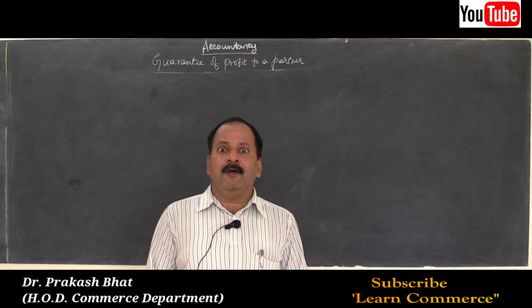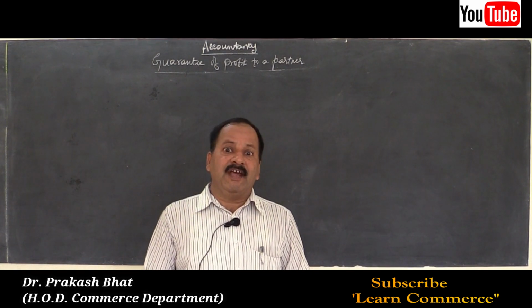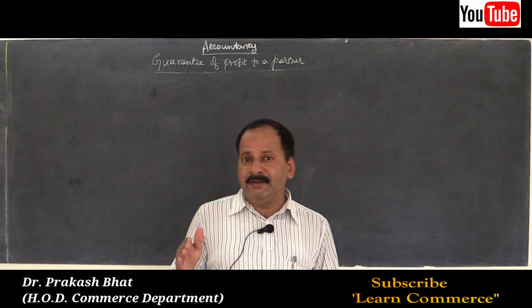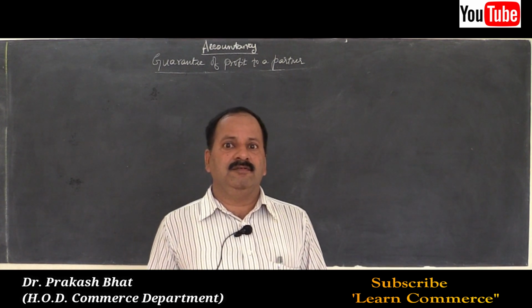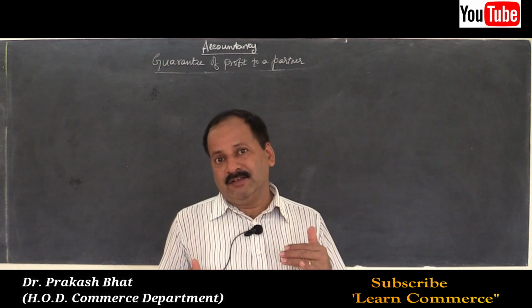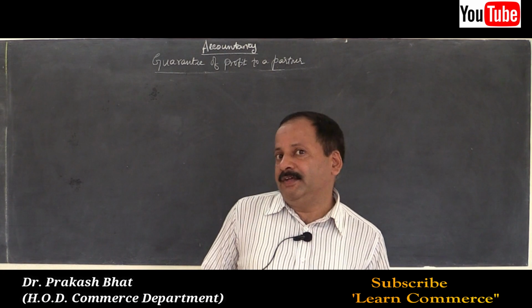And in the second problem we saw the guarantee was given by only one partner and the other partner remained silent. So the total deficiency in the new partner's capital account was borne by one partner alone.